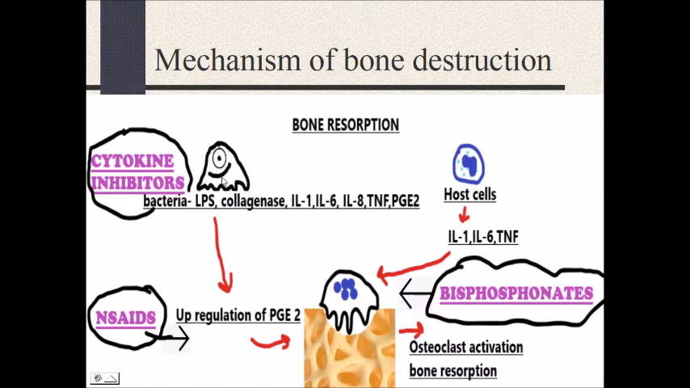Bone is destroyed either by the bacteria or by the host cell. Bacteria liberate various collagenase and various interleukins that upregulate the prostaglandin, which leads to activation of multinucleated osteoclast and hence resorption of bone. In the host cell, liberation of various interleukins and cytokines upregulates the prostaglandin, and hence the multinucleated osteoclast will be activated and resorption of bone will occur. And how can we control it? We can give bisphosphonate, which will regulate the osteoclast, non-steroidal anti-inflammatory drugs, which control the prostaglandin level, and cytokine inhibitors.